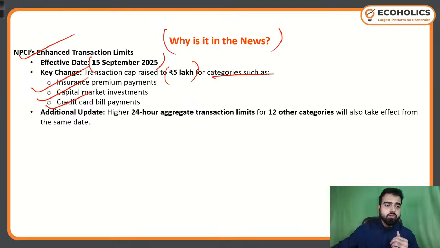Now, an additional update, if you see: higher 24-hour aggregate transaction limit. Earlier, we have two kinds of transaction limits in UPI.